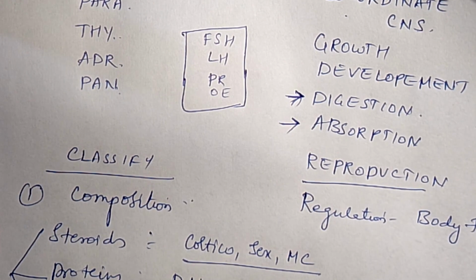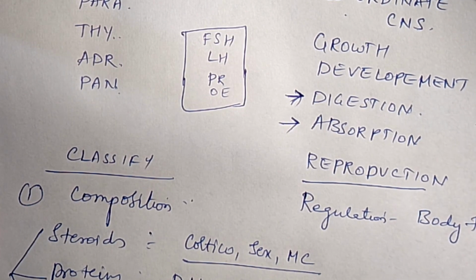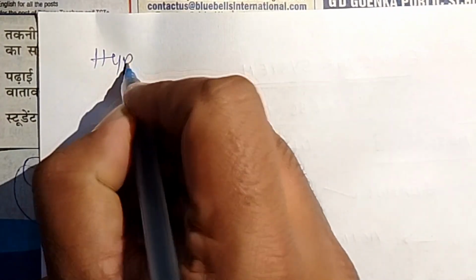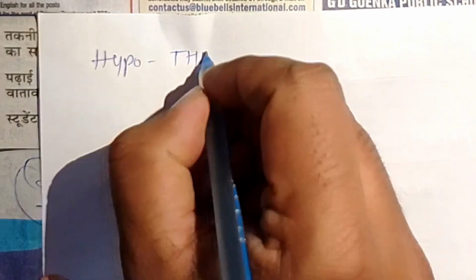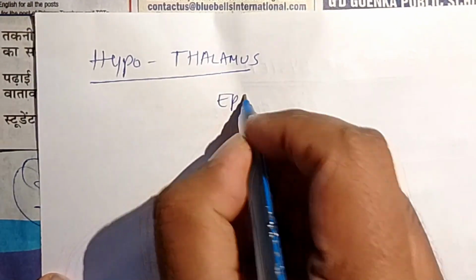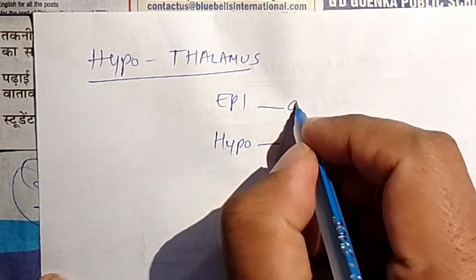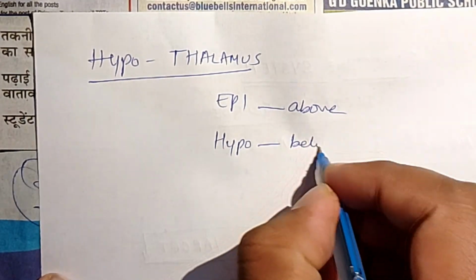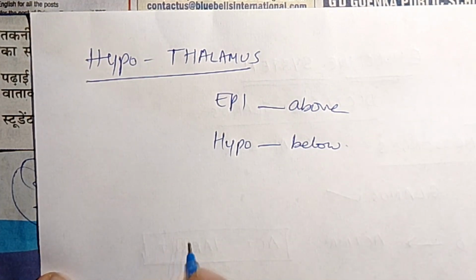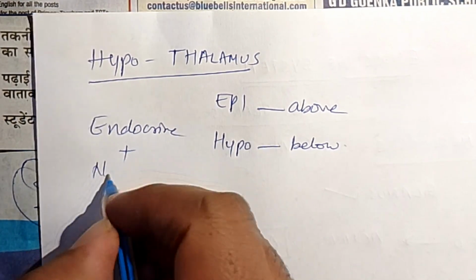Now we can see some of the details of the pituitary gland as well as the hypothalamus. What is hypothalamus? Hypo means down, because it is below the thalamus. Epi means it is above and hypo means it is below. Now hypothalamus is considered as the center that controls the endocrine as well as the nervous actions of our body.